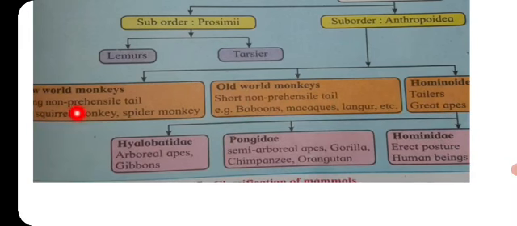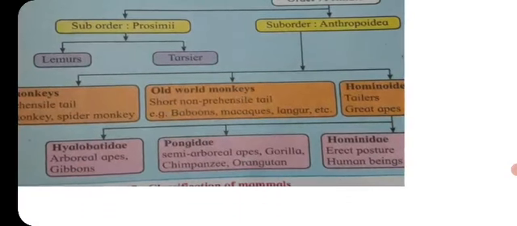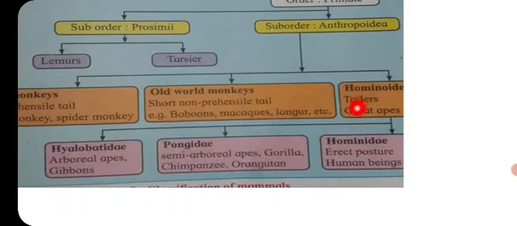Here the long non-prehensile tail is present, and here in the Old World monkey the short non-prehensile tail is present. For example, baboons, langur, etc. Then hominoids, and they are the great apes.